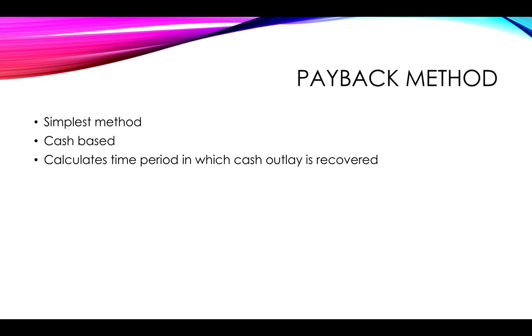In other words, you look at how much is coming in year 1, add it to year 2, add it to year 3, until you have recovered all the cash that was outlaid in the first place. This time period is then what is going to be compared, and generally you would choose the one with the shortest time period, as this is the most favorable. However, this doesn't factor in that sometimes an asset will take a little bit longer before it's able to generate incomes. However, those incomes might last for longer than another option.